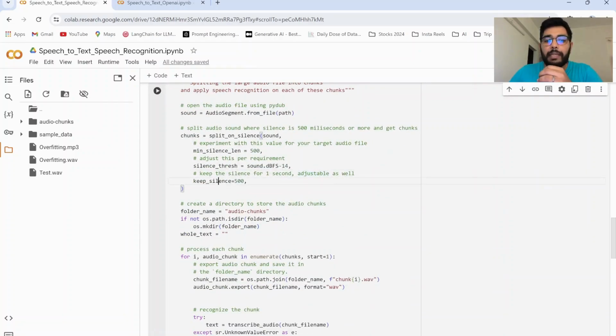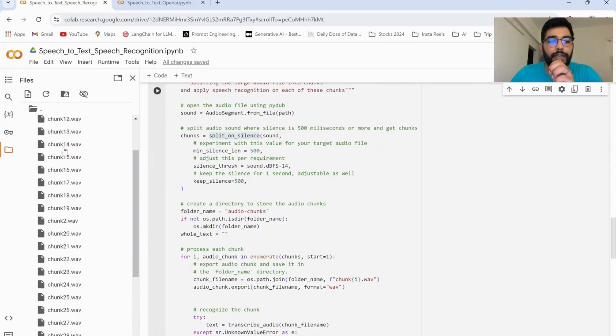Then we have the third hyperparameter as keep silence. That is how much of silence should be there prior and post to a particular chunk that you are going to split. Over here, we have put that as 500 milliseconds, a total of 1 second. That is 500 milliseconds pre and 500 milliseconds post that. Once we do the chunking based on this split on silence function using PyDub, we have the audio chunks over here.